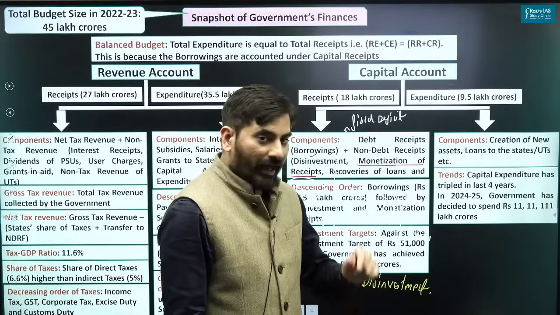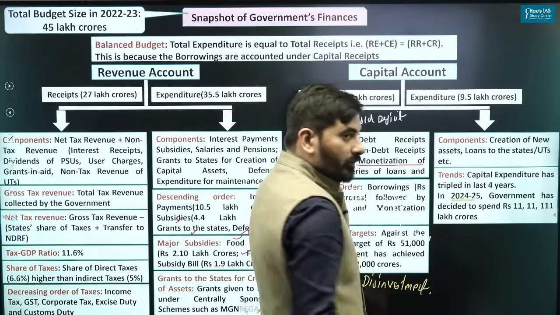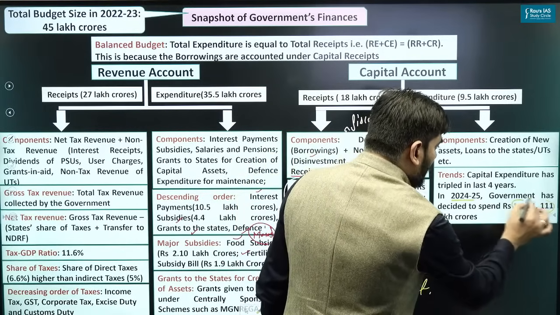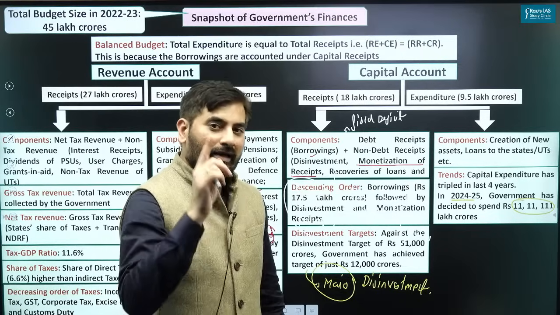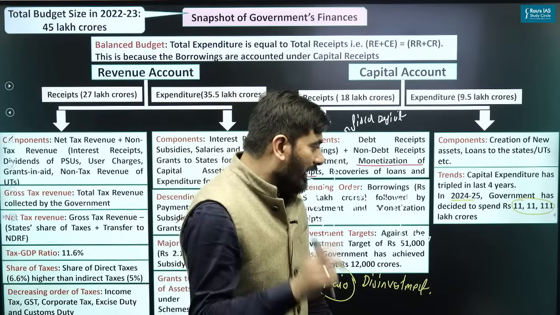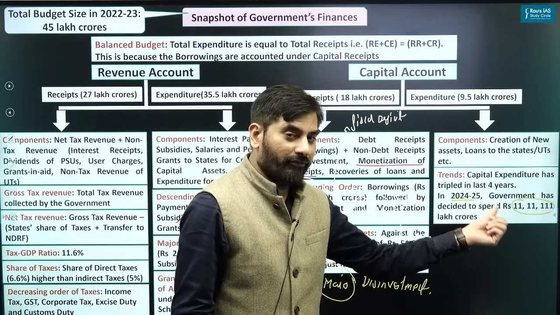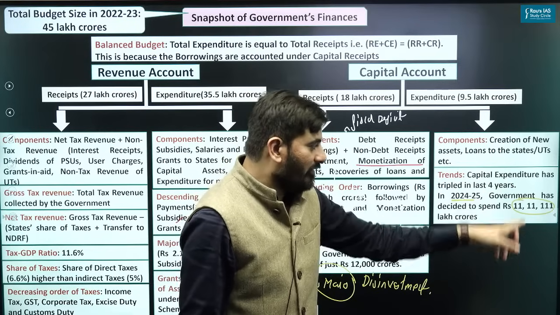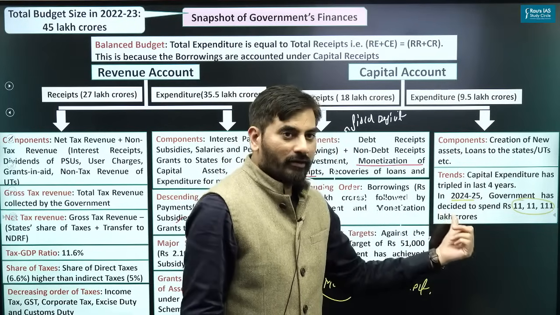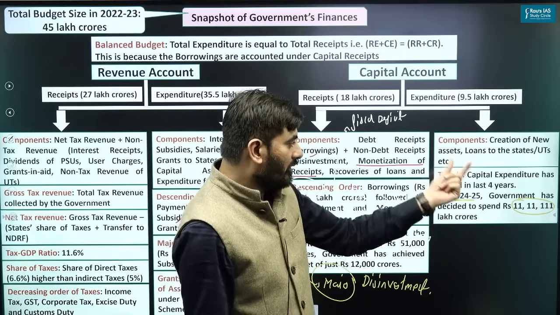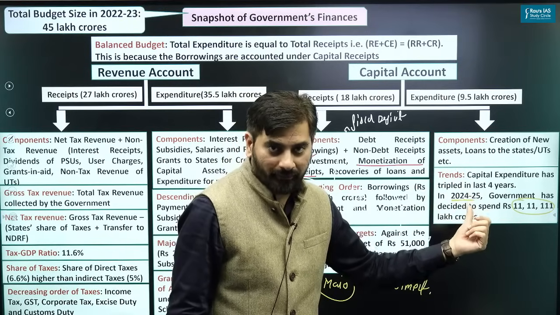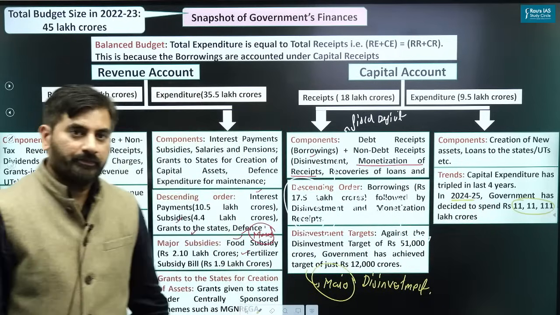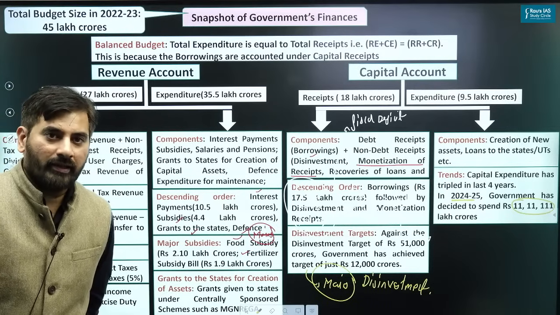So much so that in this year, that is the upcoming financial year, the government has decided to spend 11,111 lakh crore. Look at the figure. The figure is very symbolic. 11,111 lakh crore. This is what the government is going to spend on the creation of assets. That is why it is important. So please do remember the important fact with respect to capital expenditure. I hope we are clear, right?